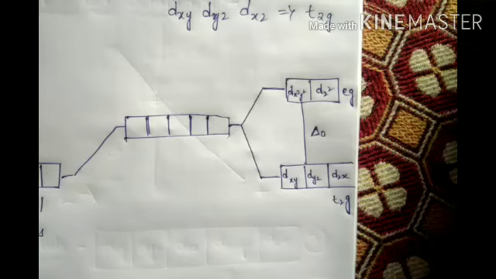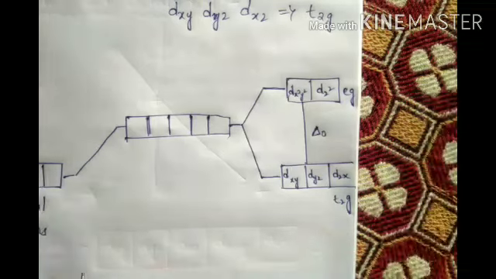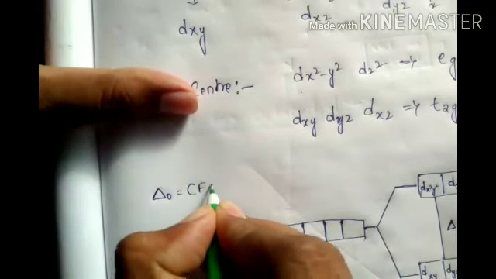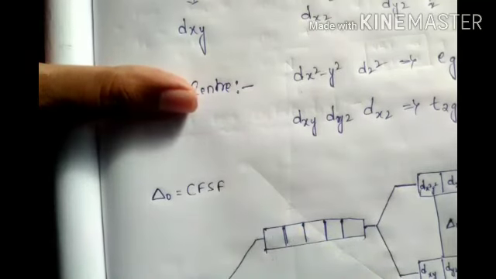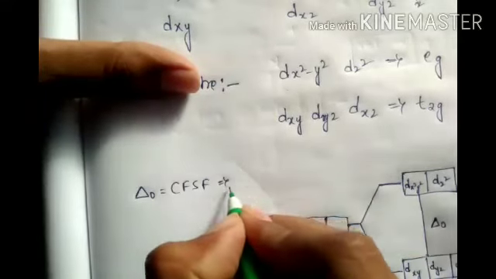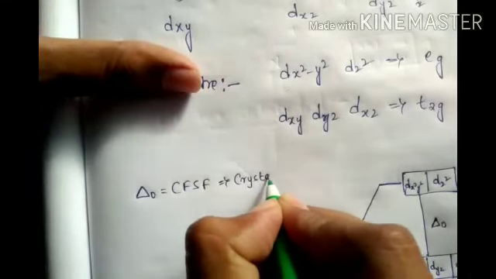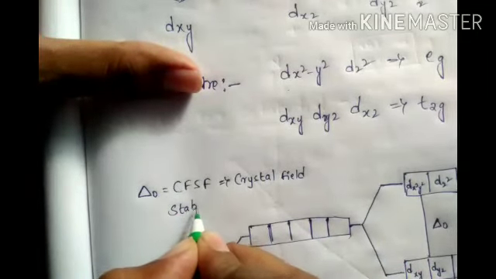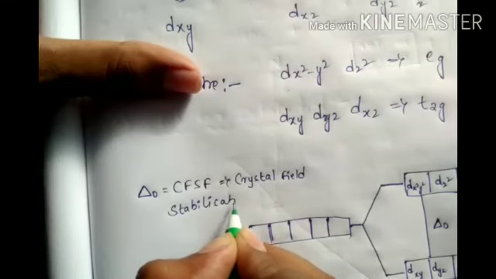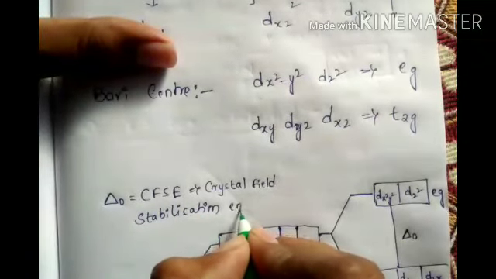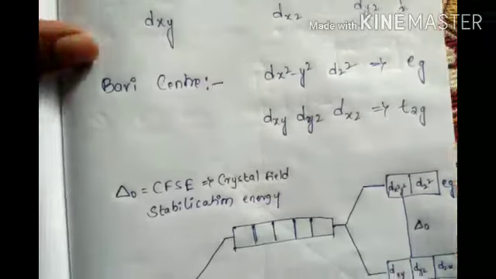CFSE, crystal field stabilization energy. Delta naught means CFSE.